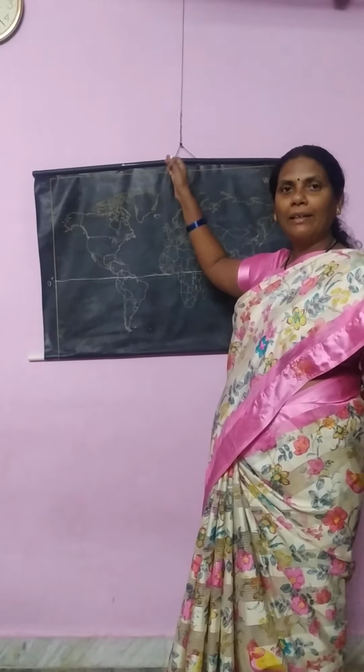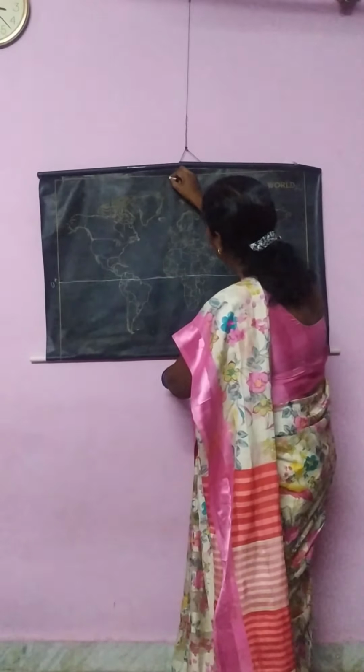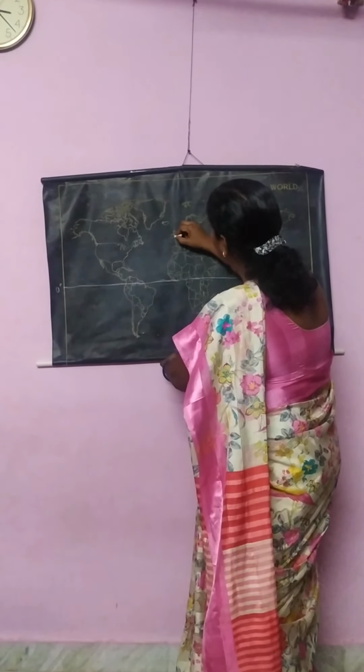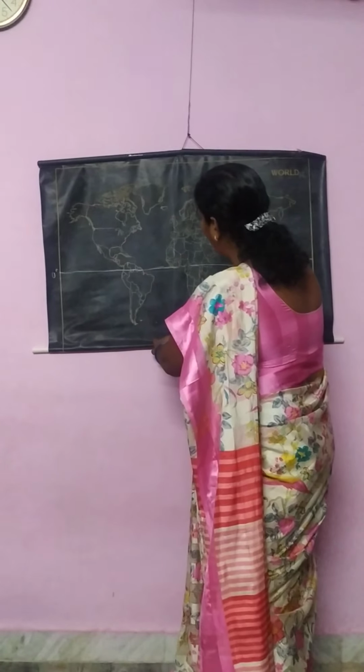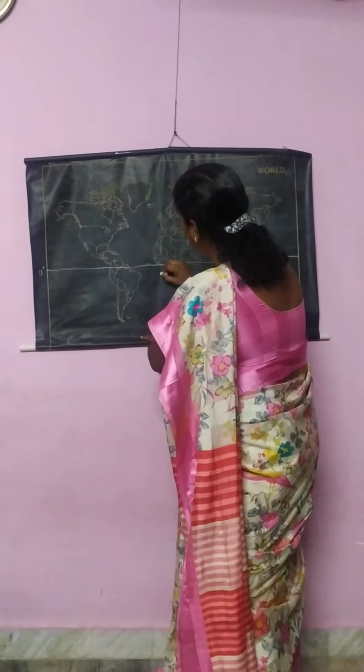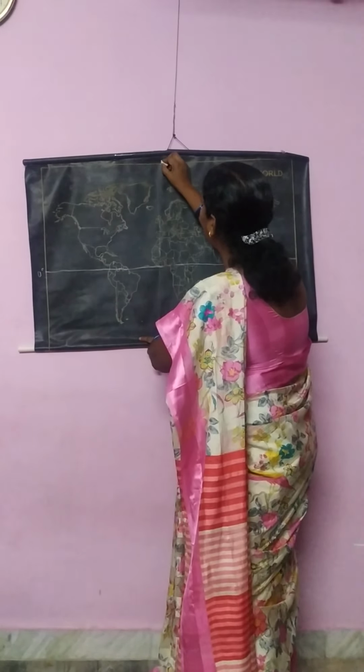In the same manner we have longitudes. By the longitudes we can say where we are located, and we can even calculate the time. We have 0 degrees longitude which passes through England, the capital of England, London. It is called the prime meridian or Greenwich.